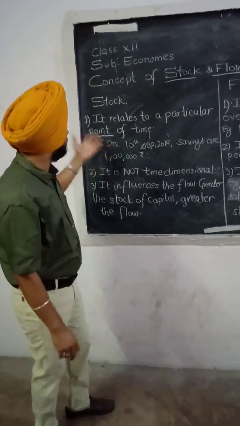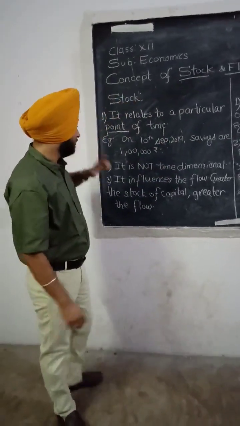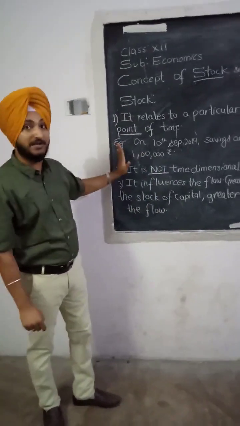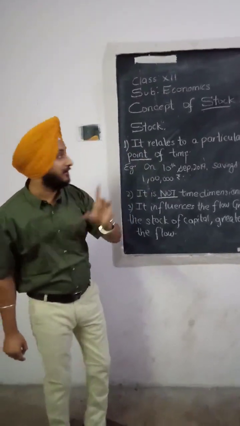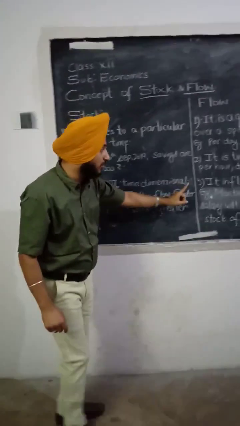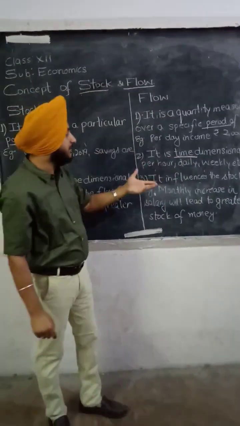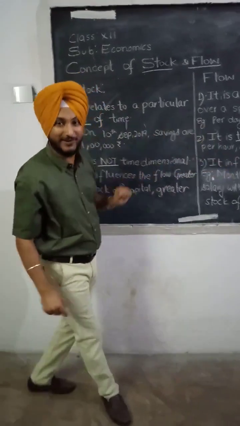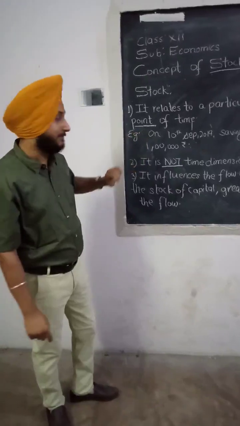And here, at a particular point of time we have the savings, which is a stock concept. It is not time dimensional. We cannot specify a particular time dimension here. But in the concept of flow, it is time dimensional. Again I am repeating, per hour, daily, weekly, annually, monthly, etc. Okay, I hope that you all are getting it. It is an important concept.